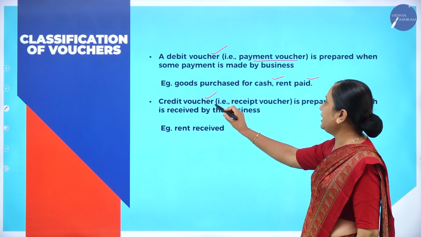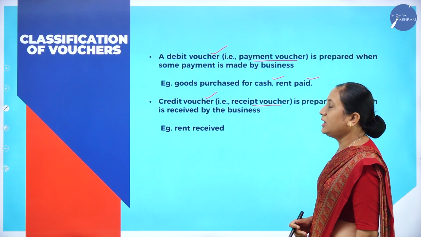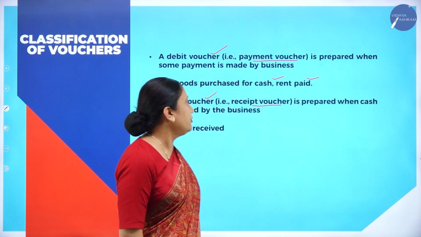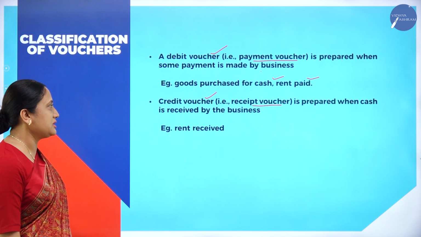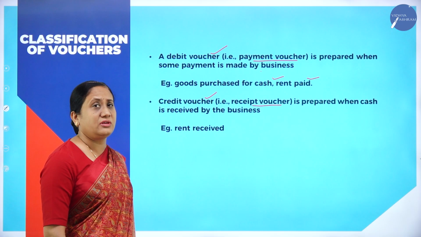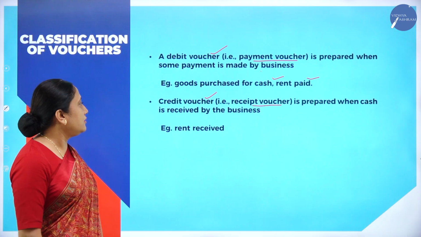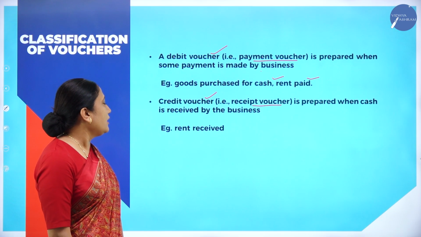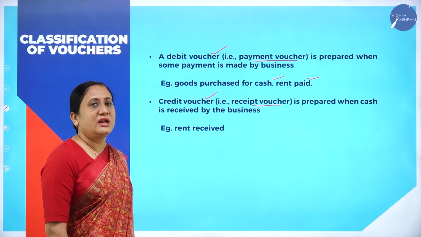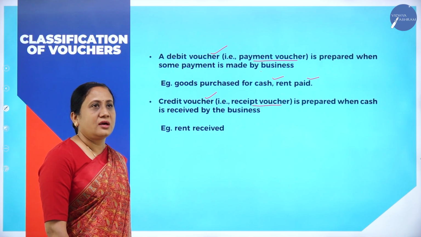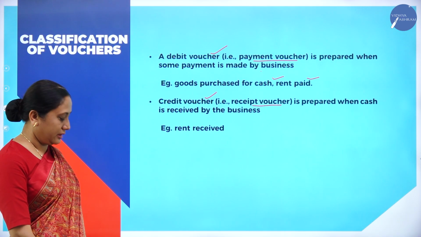Okay, next one is credit voucher. Credit voucher is also called receipt voucher, and this is prepared when cash is received by the business. Whenever the business receives income, at that time credit voucher is prepared. For example, rent received, interest received, dividend received, income received on sales. All these are examples for credit voucher.